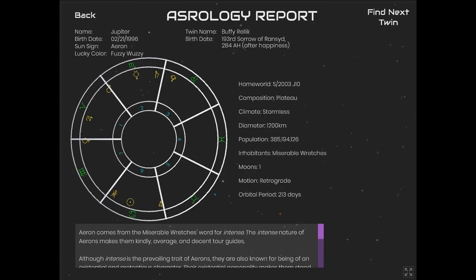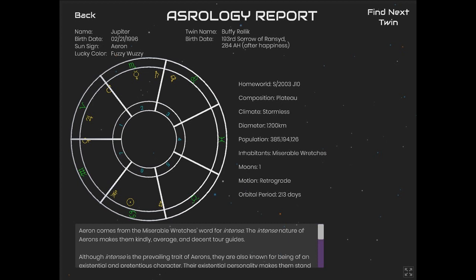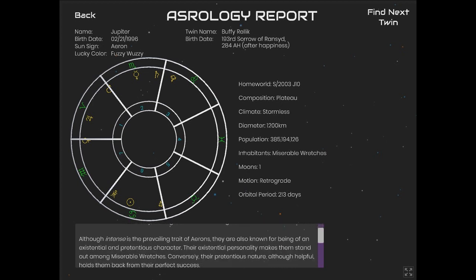Astrology report. So my twin name is Buffy Relic. Their birthday was the 193rd sorrow of Ranzed. Okay, so lucky color is Fuzzy Wuzzy. Sunstein is Aaron. Homeworld. We've got lots of stats here that were generated. Aaron comes from the miserable wretch's world for intense. The intense nature of Aaron's makes them kindly, average, and a decent tour guide.